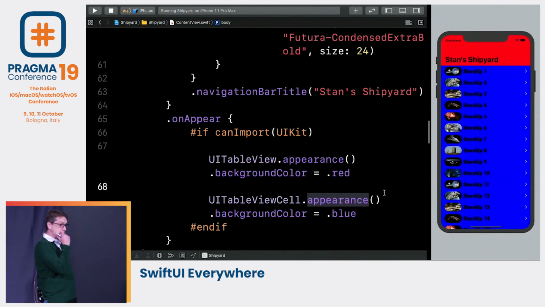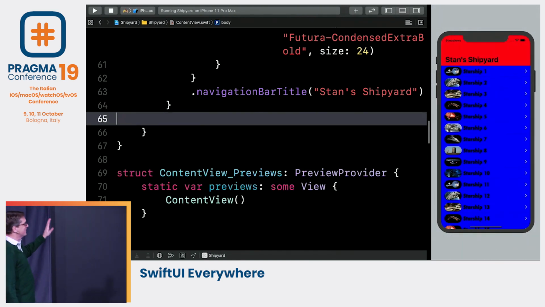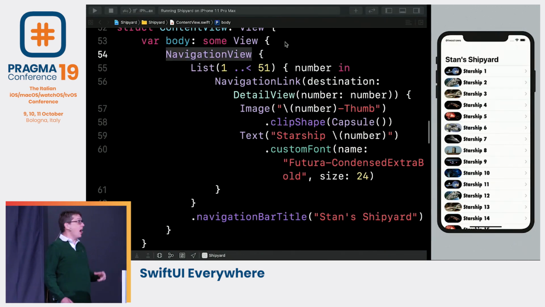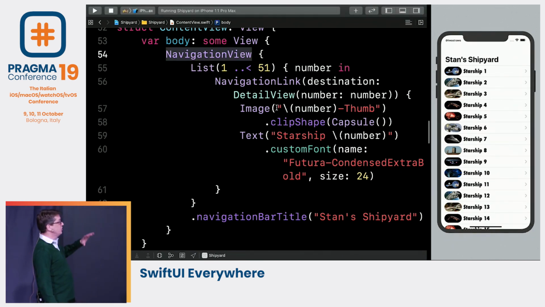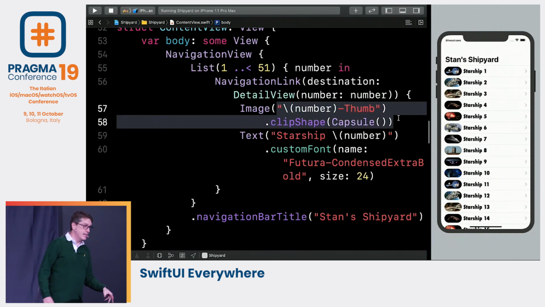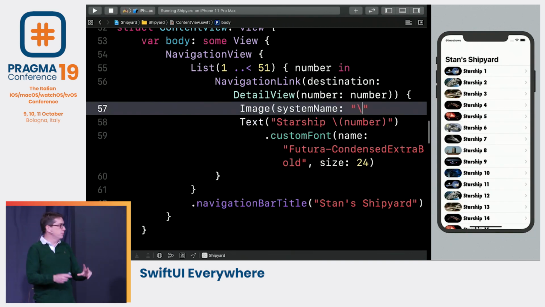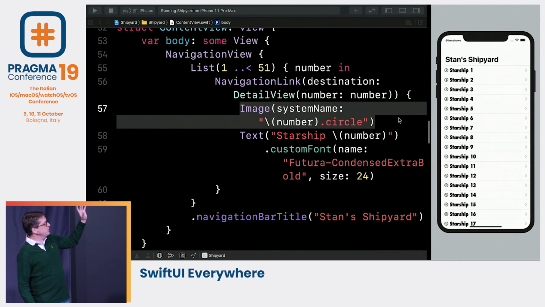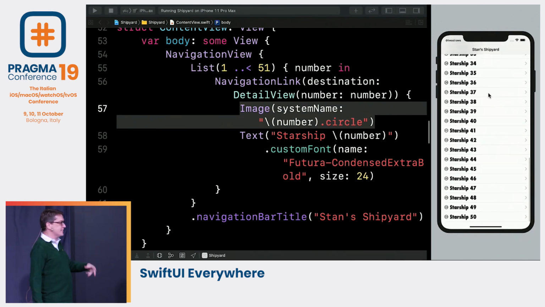And you might say, hey, I saw that amazing WWDC keynote. There's some cool features now. First, let's go ahead and ditch this hideous red and blue and go back to that navigation view we had. You might say, listen, I saw the WWDC keynote. I know we now have SF symbols to work from. So I'm going to go ahead and ditch that custom image we had and instead use those beautiful numbered circles we get from SF symbols. It has 1 through 50 exactly, hopefully, like I planned ahead. And you can use those instead.